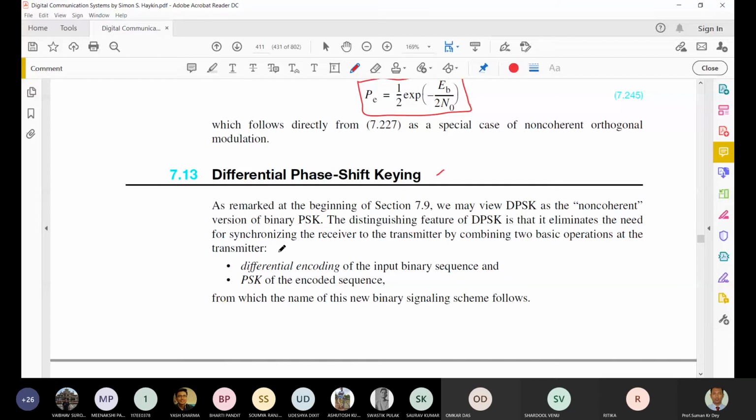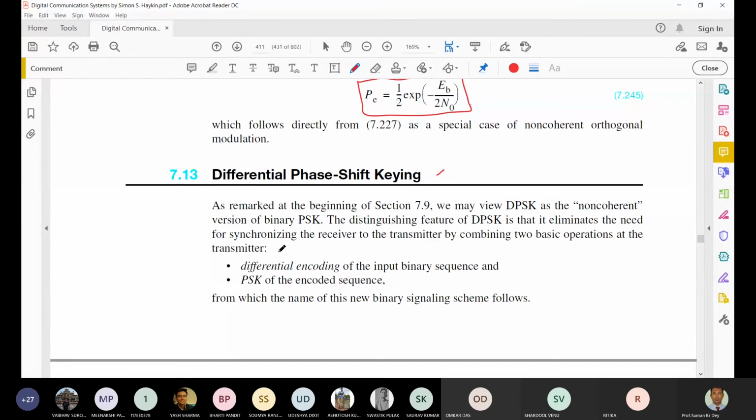So if we avoid the synchronization at the receiver, at the transmitter side we have to combine two basic operations with binary PSK, so it will act as differential phase shift keying, or DPSK.